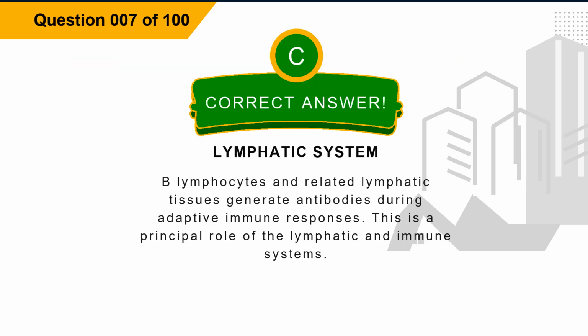The correct answer is option C, lymphatic system. Explanation. B lymphocytes and related lymphatic tissues generate antibodies during adaptive immune responses. This is a principal role of the lymphatic and immune systems.